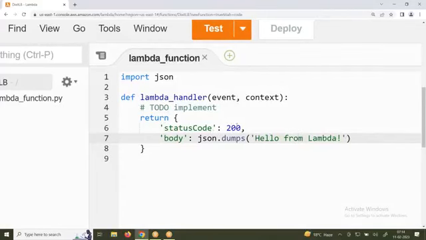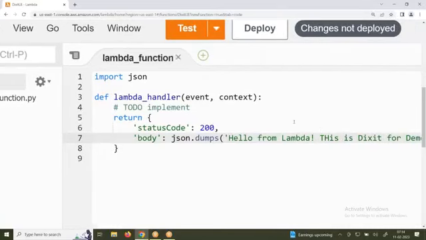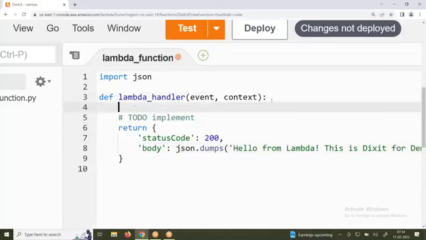If you ask me, he is asking to write a code. Maybe if you call this lambda function, I would come up and say, welcome to lambda function. This is Dikshit for demo. Fine. So what will it return? It will return HTTP 200 and it will also provide me one JSON body. What is that? Hello from lambda function. This is Dixit. Then you can write a logic here. Actually, you can write your logic, Java programming, or sorry, Python programming. You can write it. Let me write it down. Let's see.